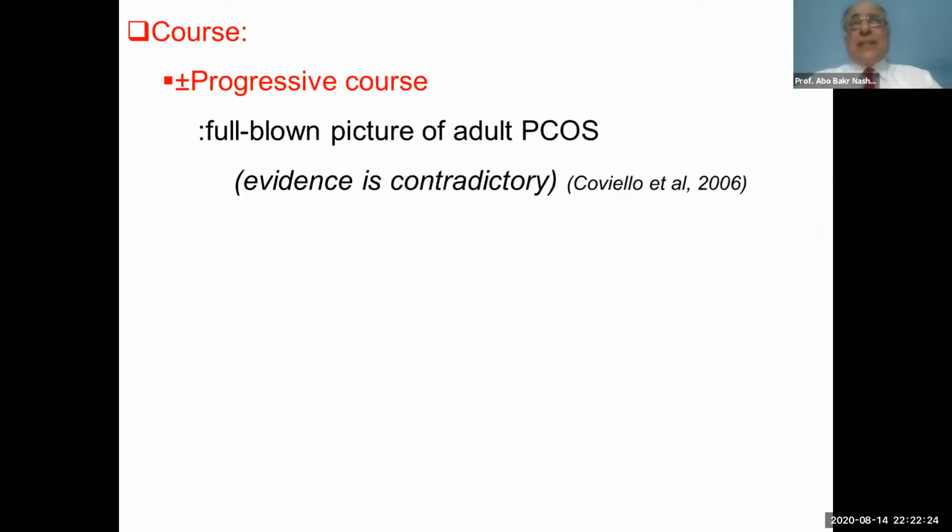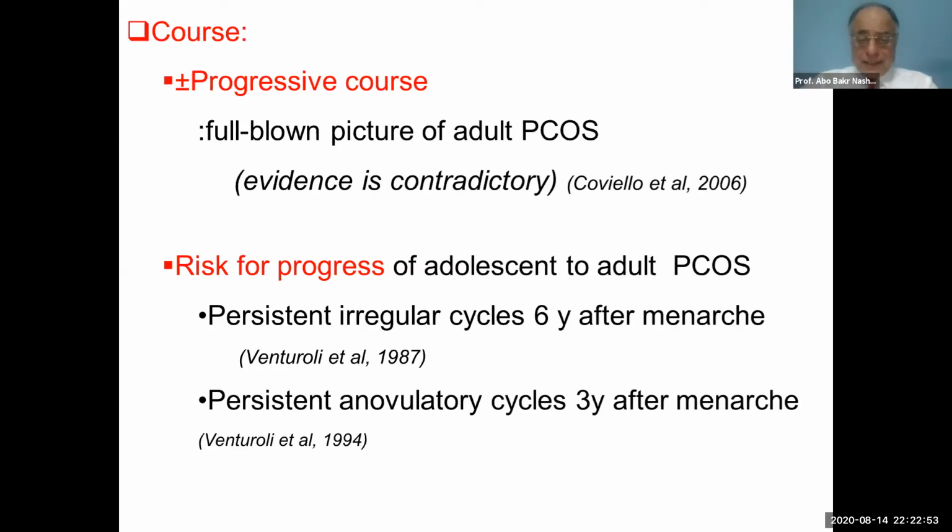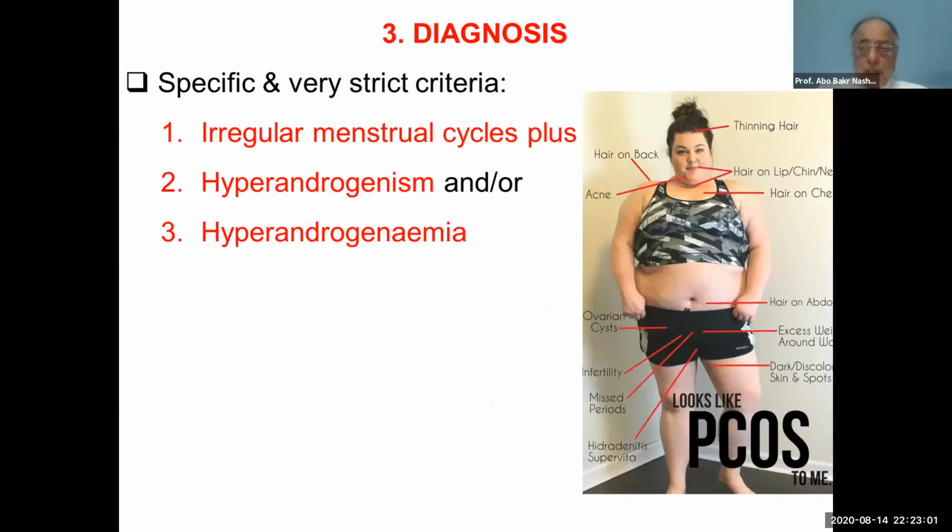The course of adolescent polycystic ovary syndrome may be progressive, leading to the full-blown picture of adult polycystic ovary syndrome. But please keep in mind, this is contradictory and not all agree on this. The risk factors for progression from adolescent to adult polycystic ovary syndrome are persistent irregular cycles 6 years after menarche, persistent anovulatory cycles 3 years after menarche, and increased body mass index. How to diagnose?